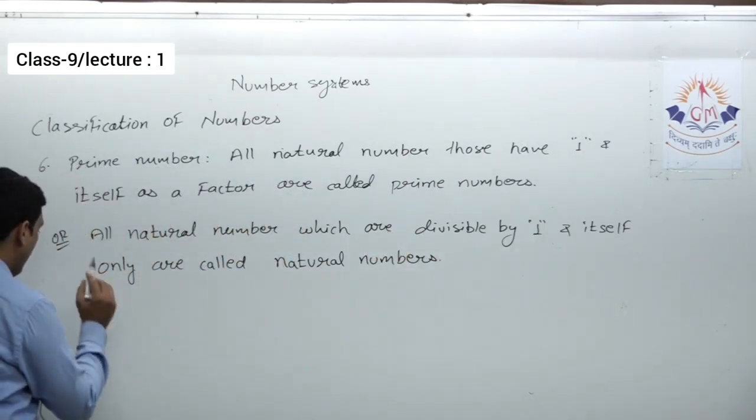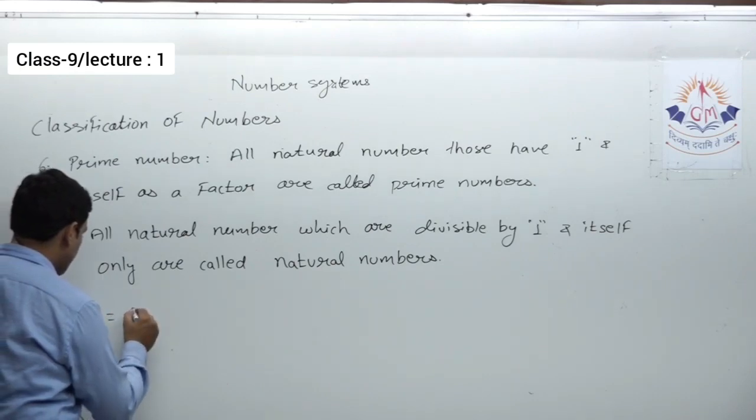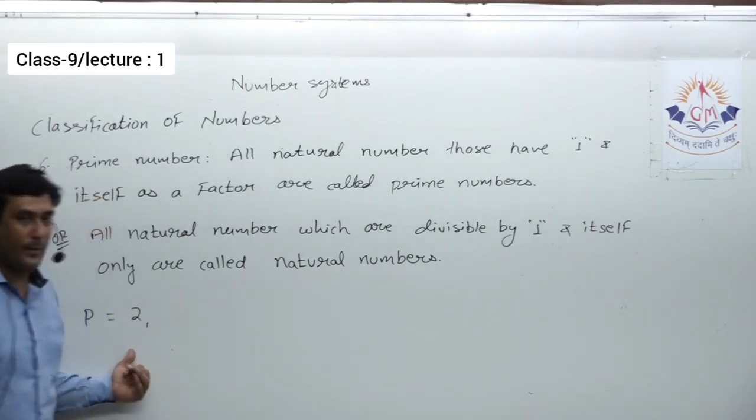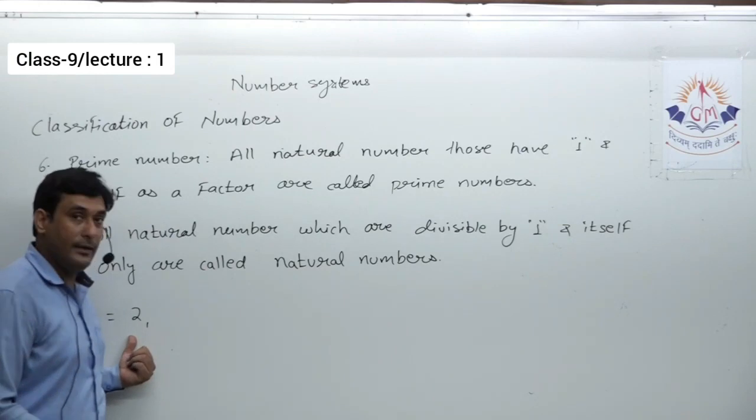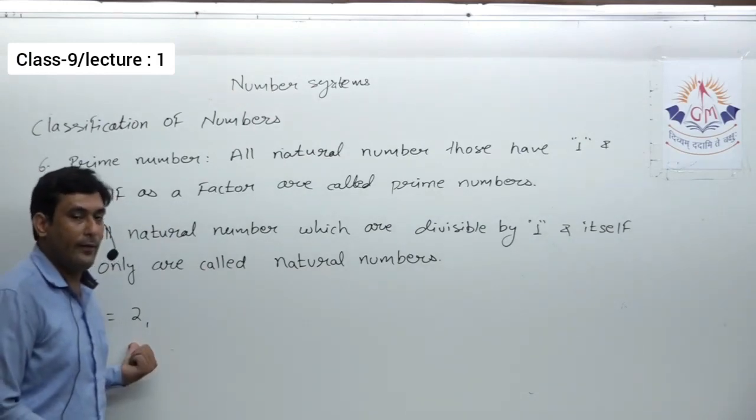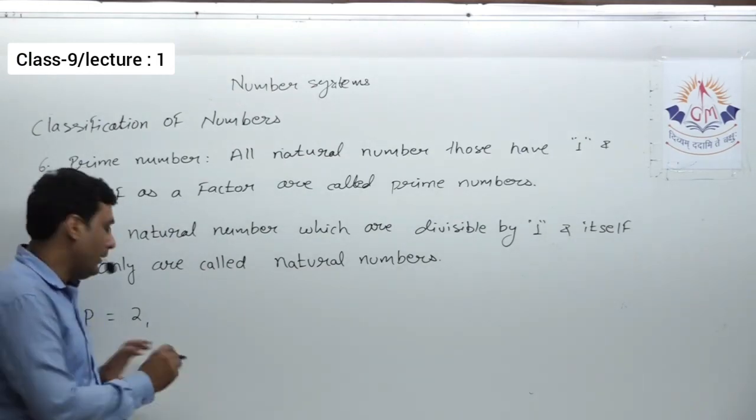Generally it is denoted by P. So see, 2 is a prime number because it is only divisible by 2 and 1. You can divide 2 by 2 or you can divide 2 by 1.